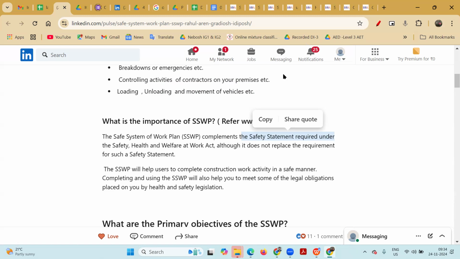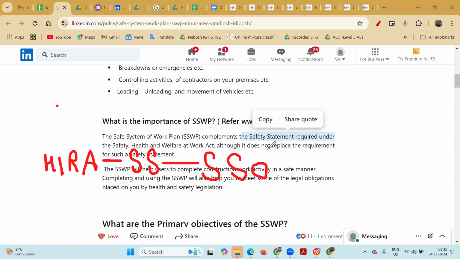I'll just draw on the screen itself. First, we are going to make a HIRA, hazard identification and risk assessment. That will be the basic risk assessment, not the expert risk assessment. Then we are going to prepare the safety statement. After the safety statement, if we find the risk is there, then we are going to prepare the safe system of work. And after that, if we still find high risk exists, then we will apply the permit to work system also.